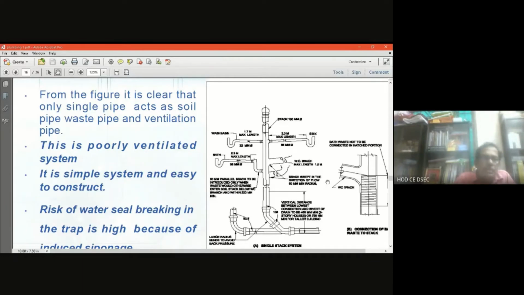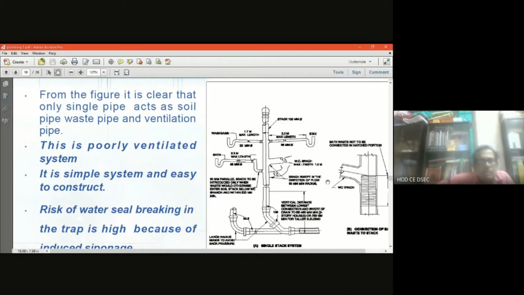Now this is a poorly ventilated system. What is the difference between the one pipe system and the single pipe system? In the one pipe system, the ventilators are separate, but in the single pipe system the soil pipe, waste pipe and ventilation are all in the same pipeline. That is the significance of the single pipe.